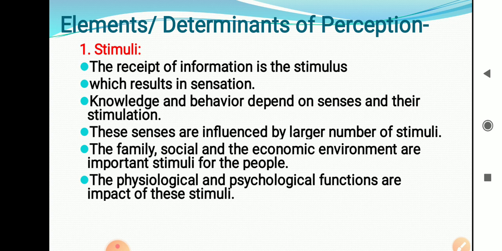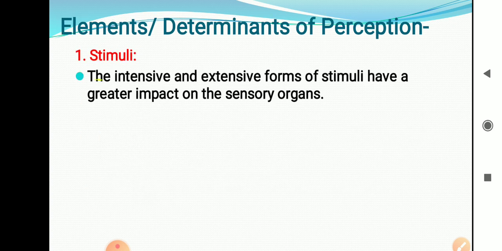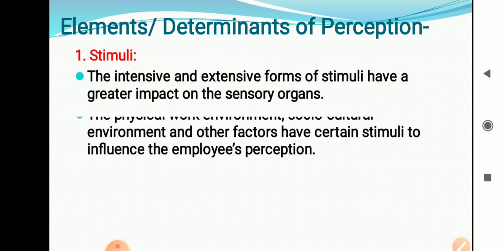Okay. So the intensive and extensive forms of stimuli have a greater impact on the sensory organs. Intensive forms means the thinking of the individual, the information which he already has. And extensive forms means the information which he received from the outside world. So both these forms of stimuli have an impact on the sensory organs of individuals.